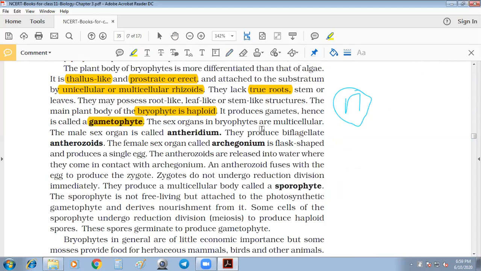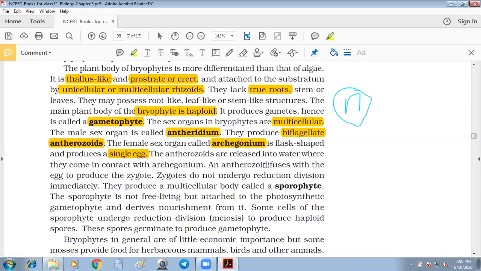The sex organs of bryophytes are multicellular. I already told that there are two sex organs, antheridium and archegonium. The antheridium, which is the male sex organ, produces biflagellated antherozoids, having two flagella. The female sex organ is called the archegonium, which is flask shaped and produces a single egg, right?